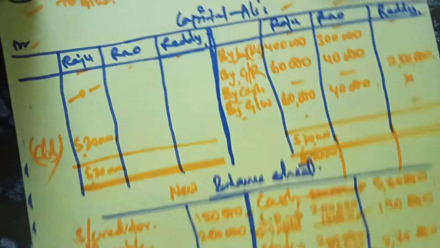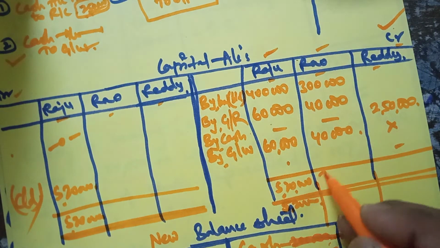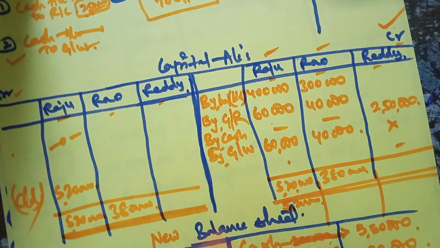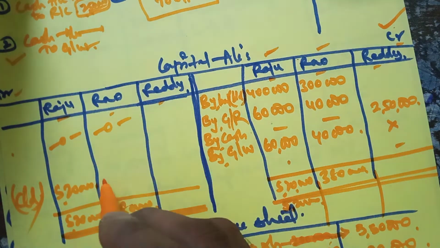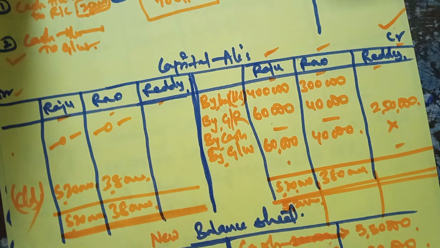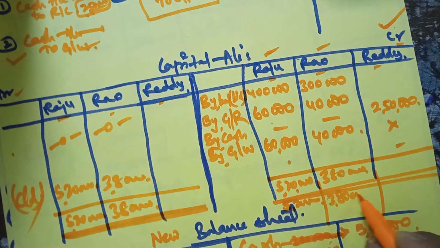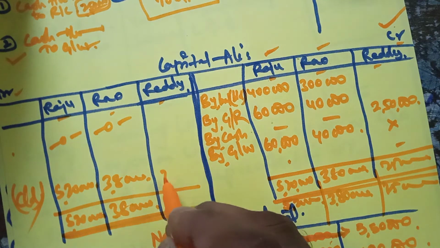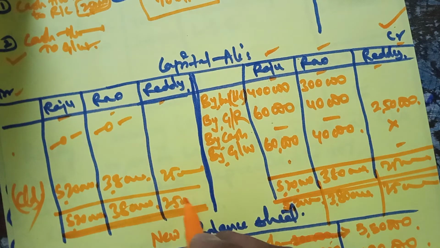Here this capital is 3,80,000 on both the sides. If you deduct 0, you will get the same 3,80,000 carried down, and the brought down value also will be same. Reddy's capital obviously remains the same, 2,50,000.